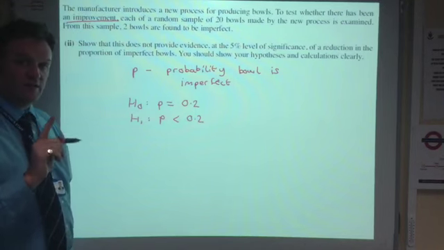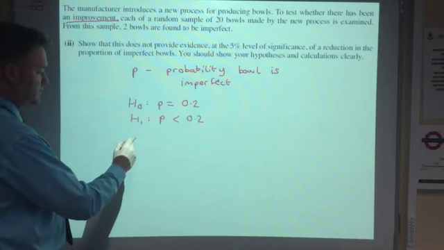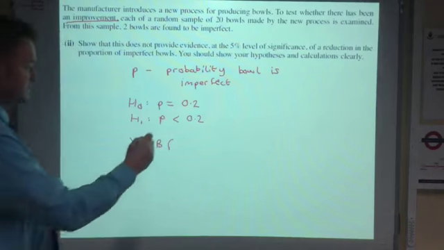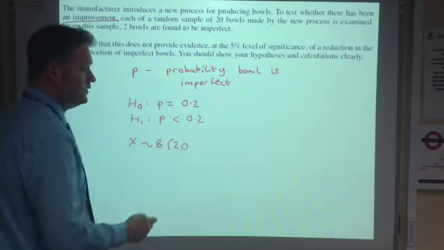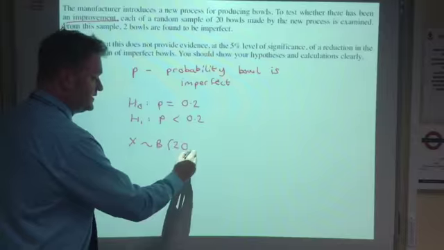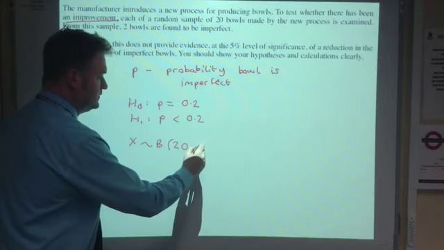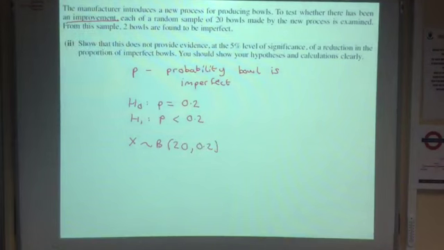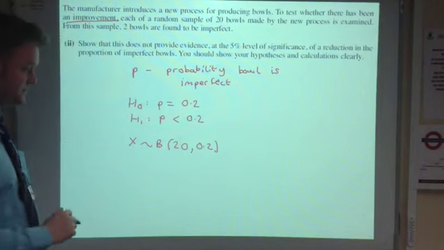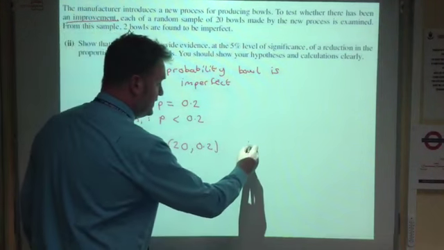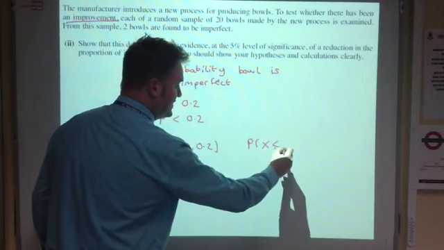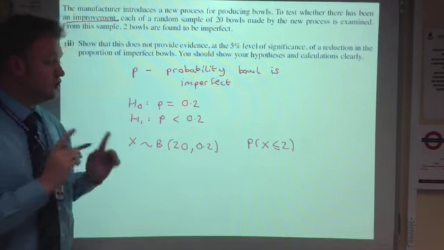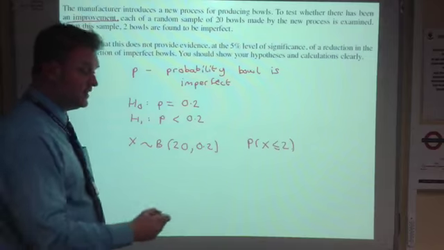We can now run the test. Random variable, binomial distribution. We have in this sample 20, 2 of which of the sample of 20 were imperfect. Probability 0.2. So when we're running our test, we're looking for the probability number of bowls to be less than or equal to 2. Using tables, we find this to be